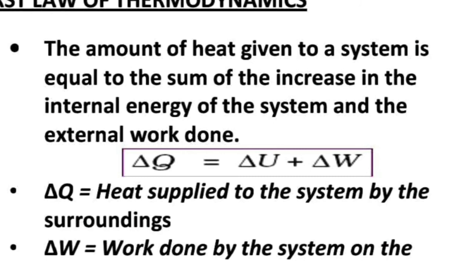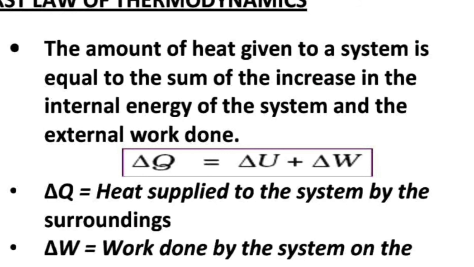So when we give an amount of energy to the system, it utilizes the heat energy given for two purposes: first, to raise its internal energy, and second, to do some external work. That is the meaning of the first law of thermodynamics.